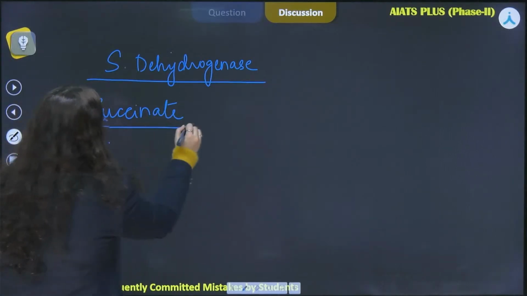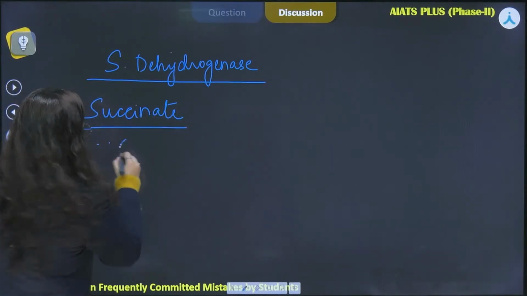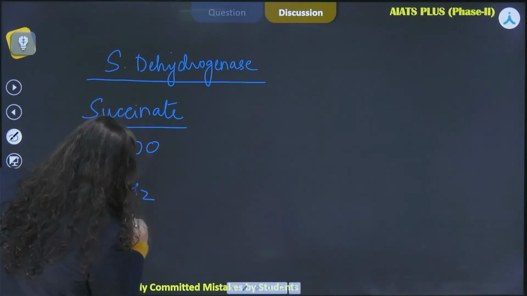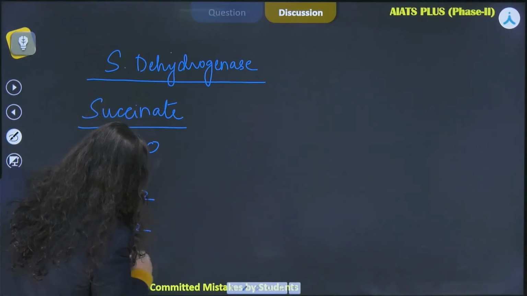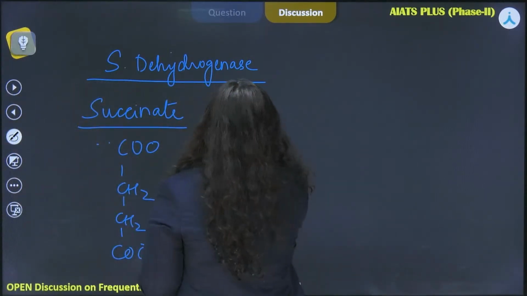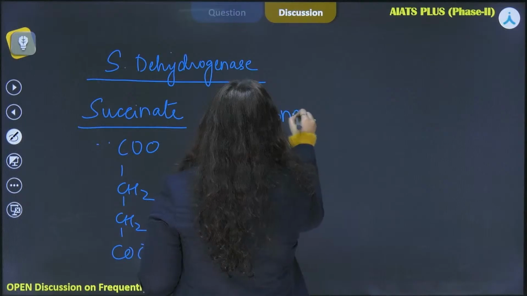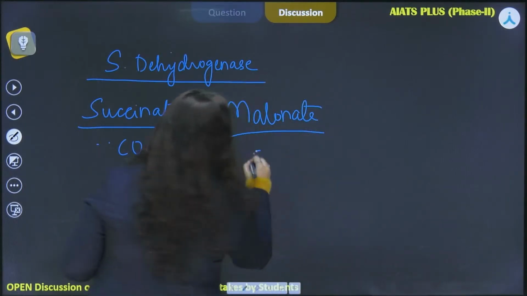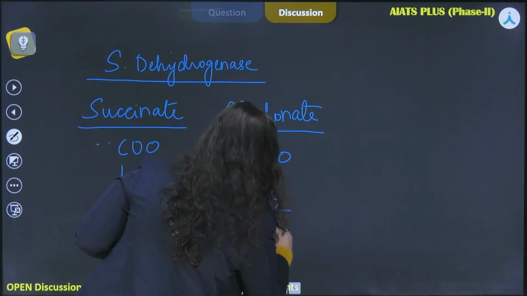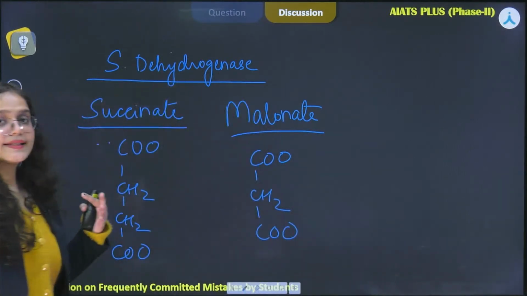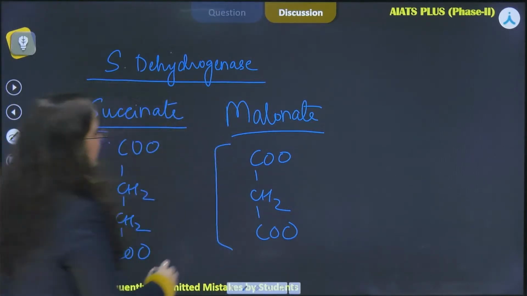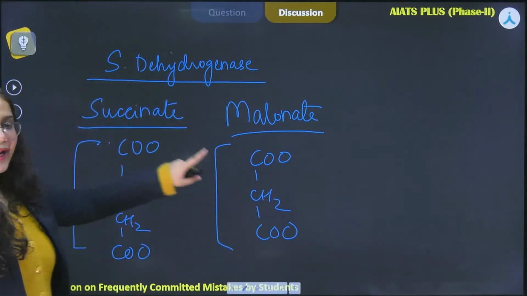So if we draw the structure of succinate, it is COO, CH2, CH2 and COO. And if we draw the structure of malonate, it is somewhat similar. We will see that. So you can see that there is a high degree of similarity between the structure of succinate and malonate.